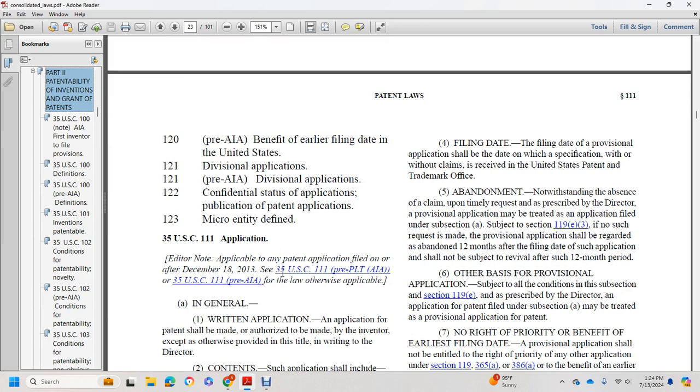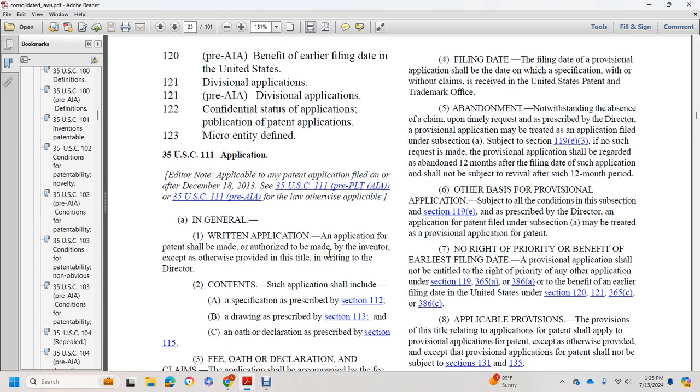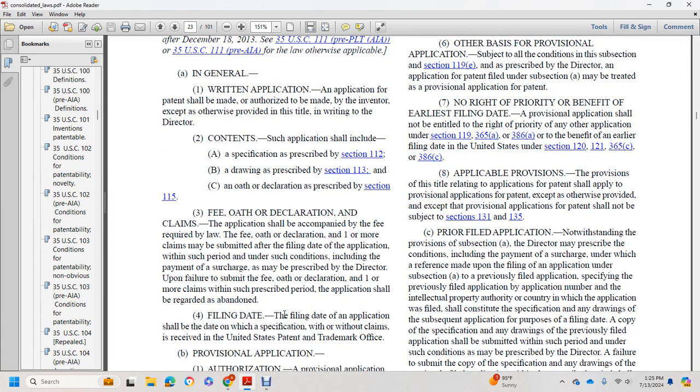Alright, Title 35 U.S. Code 111, application. In general, written application for a patent shall be authorized to be made by the inventor, except as otherwise provided by the title and in writing by the Director. Content: the application shall include a specification as described in Section 112, a drawing as specified in Section 113, an oath and declaration as described in Section 115, fees, and claims. The application shall be accompanied by the fee required by law. The fee, oath and declaration, and one or more claims may be submitted after the filing date of the application within such period and under such conditions, including payment of a surcharge, as prescribed by the Director.